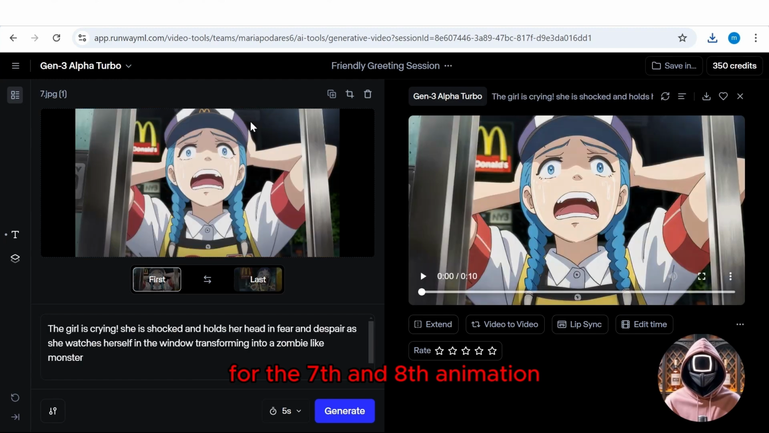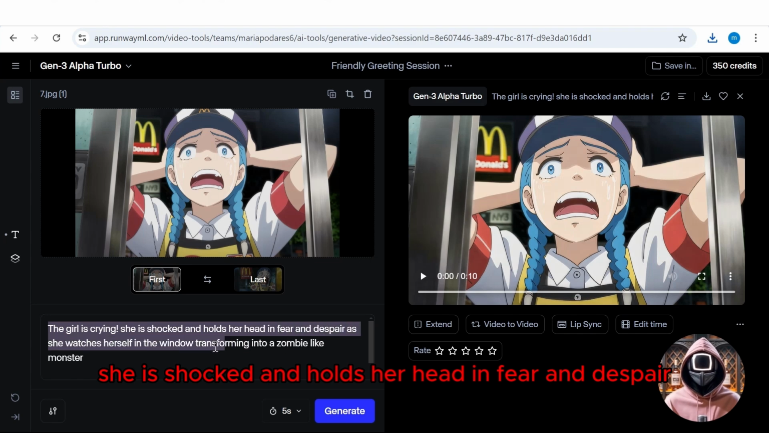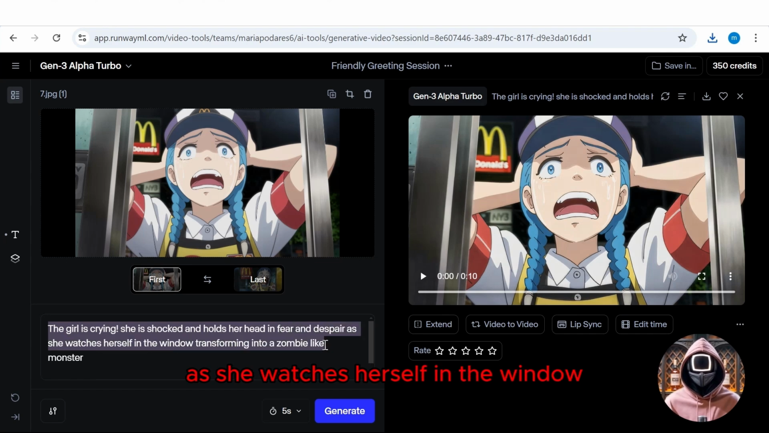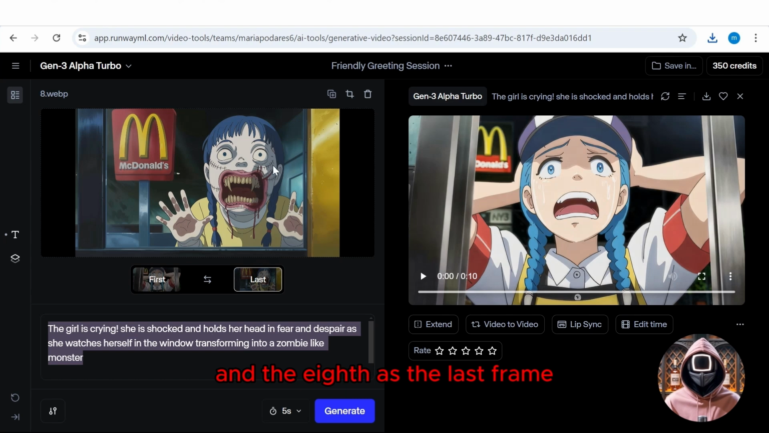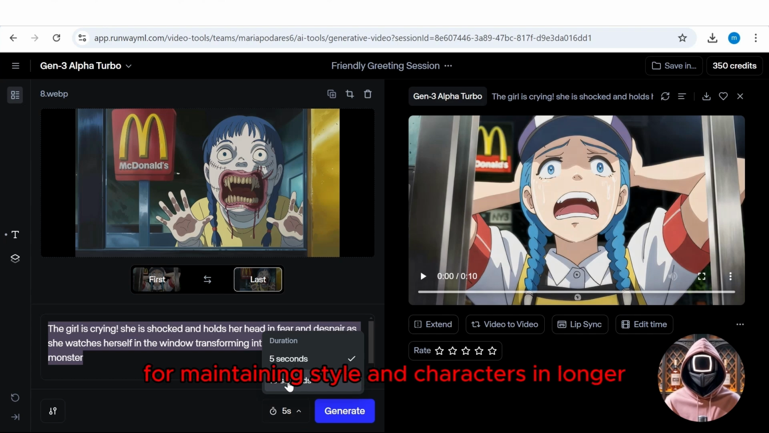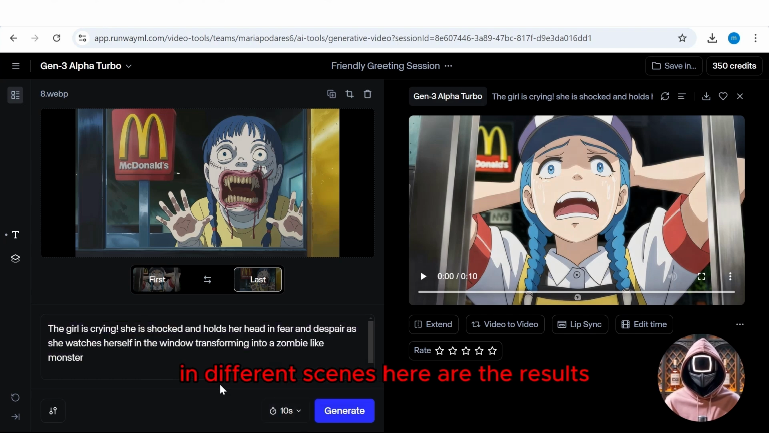For the seventh and eighth animation, things got really interesting. I combined the scenes this time and prompted for, the girl is crying. She is shocked and holds her head in fear and despair as she watches herself in the window transforming into a zombie-like monster. To combine the scenes, all you need to do is add the seventh picture as the first frame here and the eighth as the last frame. Make sure to set the duration to 10 seconds to fit our voiceover. The combining option is really handy for maintaining style and characters in longer and different scenes. Here are the results.